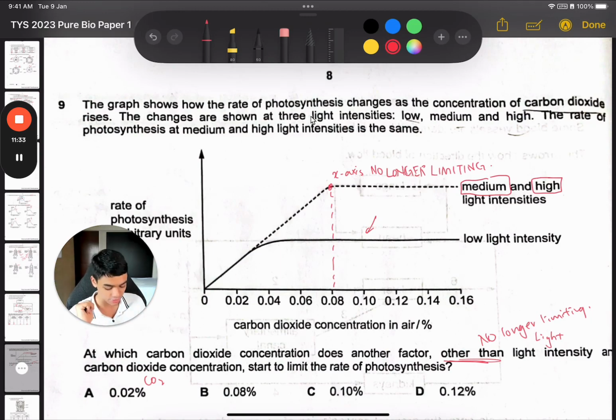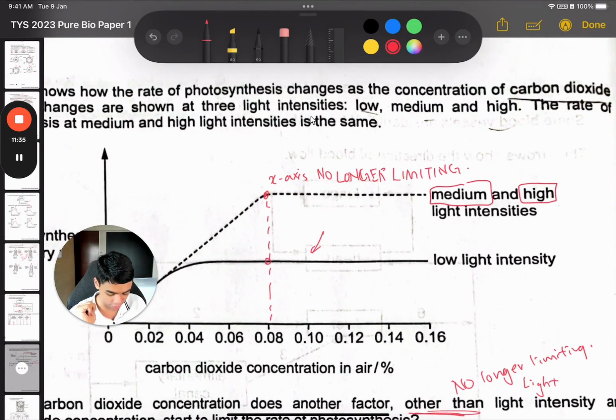Okay, so in terms of light, at low light intensity, if you look at this, what is the reason for this difference? The reason is that we were using less light. So light was limiting the rate of photosynthesis. But then in the high light intensity, it's already here, so we can assume that light is no longer limiting at this point because they're already using high light intensity.